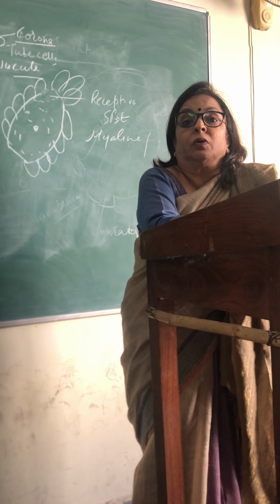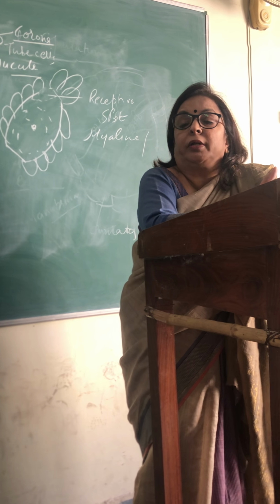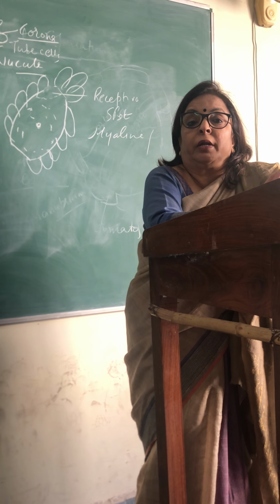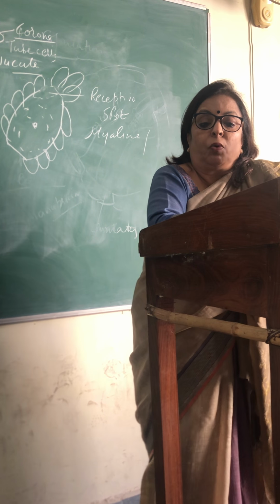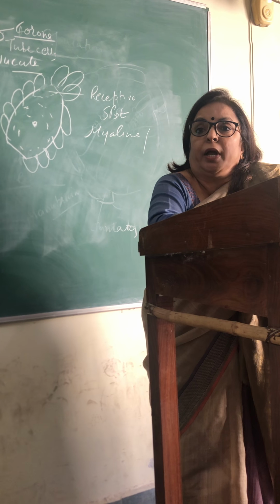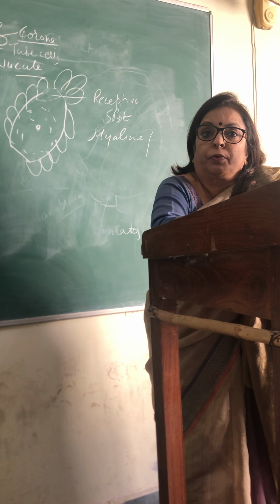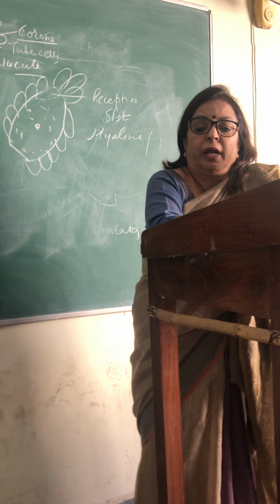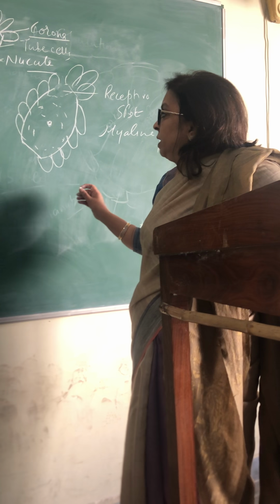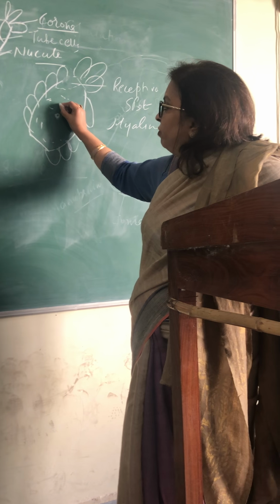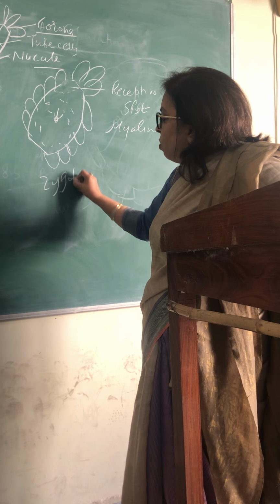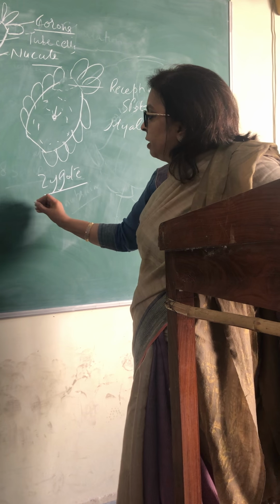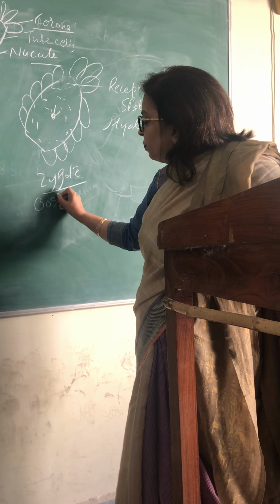Now many antherozoids can enter because we cannot restrict their entry, that only one can enter and the rest will not. Many can enter into it, but only one of them will fuse with the egg to form the zygote. And then, once the fusion has occurred, the zygote will secrete a very thick wall around itself, and then it is known as oospore.